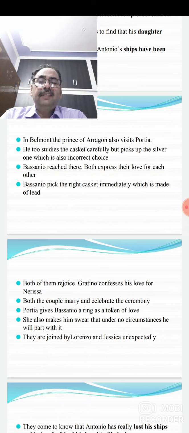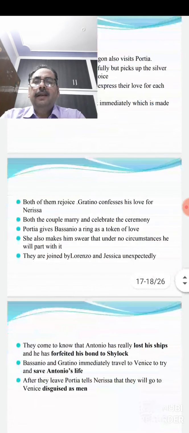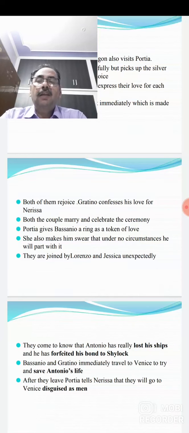Gracino also confesses his love for Nerissa. Who was Nerissa? Nerissa was the maid servant of Portia, and Gracino was the friend of Antonio. So both of them rejoice the occasion, and then they celebrate the ceremony.